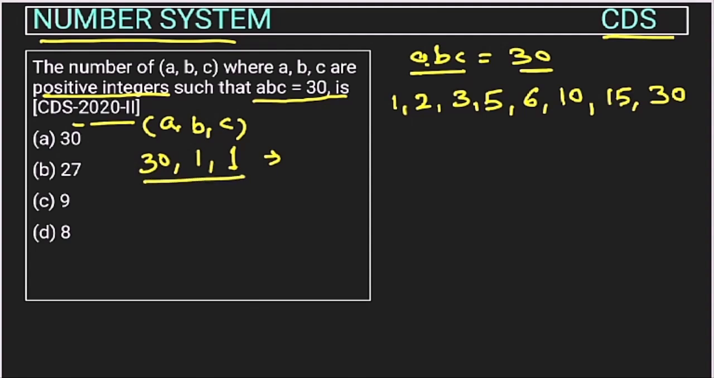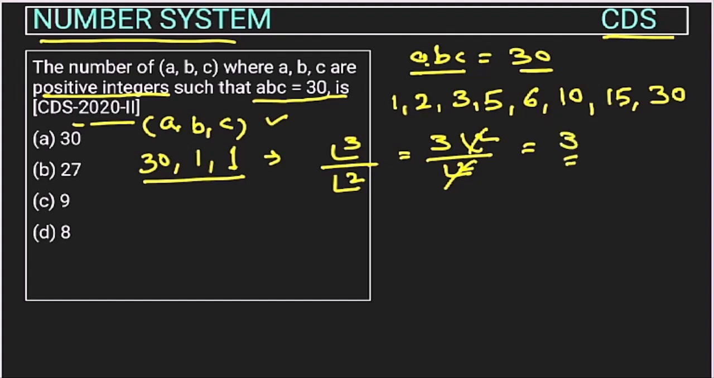But it is also possible that the value of A is 1 and B is 30. So this group will change, right? So how many groups with these three numbers can we form? Factorial 3. But two values are the same, so we will divide by factorial 2. This will be 3 factorial upon 2 factorial. Factorial 2 will cut this. So the total groups that can be formed with these three values are 3. Now similarly, next case, second case. In the second case, A can take a value like 15. Then B can take the value 2 and C will be 1.